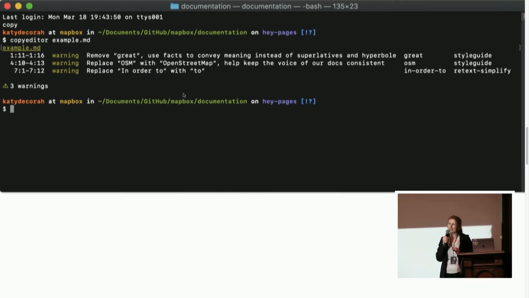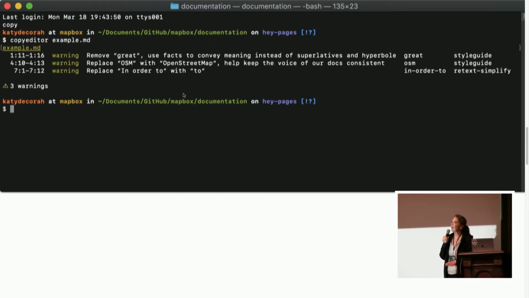Okay, so this is what our tool looks like. It might be a little hard to read, sorry, it's a bad screenshot. It runs on the command line. It can also run on a CI like Travis or Circle. So that means if any of these rules fail, Copy Editor fails, and on a pull request, you can't merge it in. I love tests.